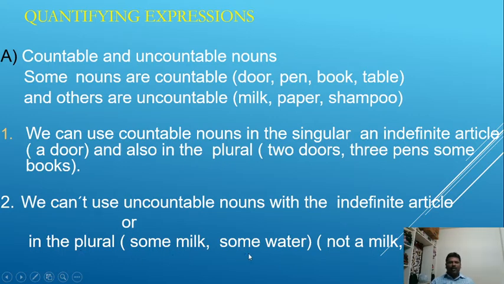With uncountable nouns, we say some milk, some water, not a milk, not a water. We never use the indefinite article with uncountable nouns. Try to understand.